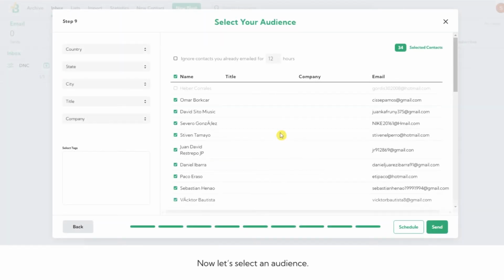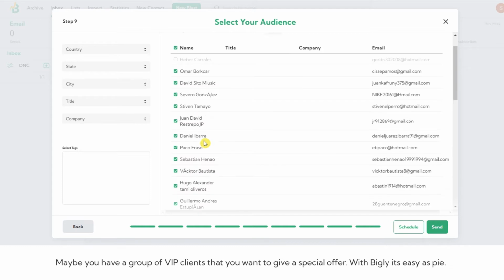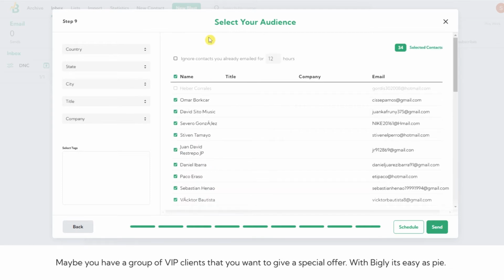Now let's select an audience. The audience is all the people that want to see your email. You don't have to send it to everyone. You can personalize your email for any portion of your clients. Maybe you want to send your email to a specific city or state. Maybe you have a group of VIP clients that you want to give a special offer. With Bigly, it's easy as pie.